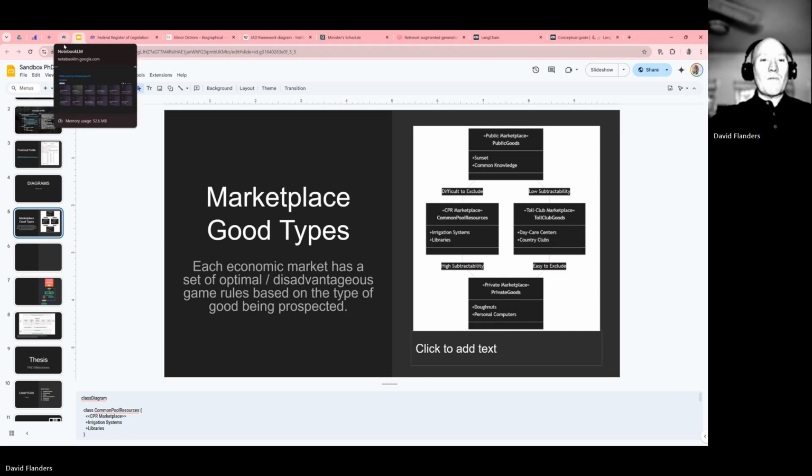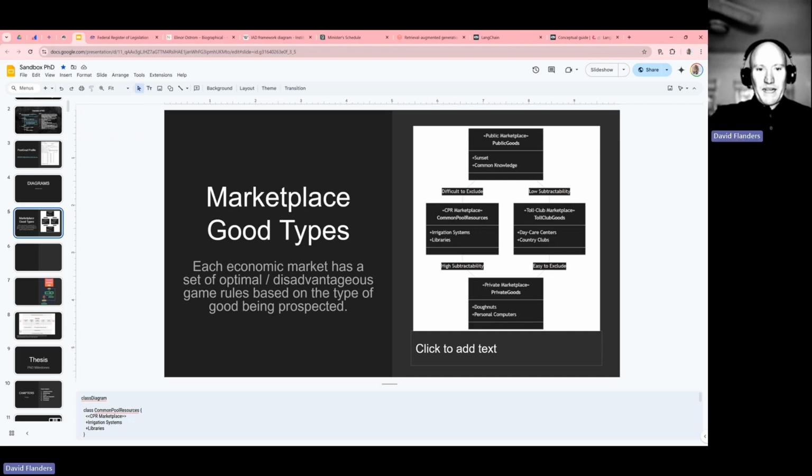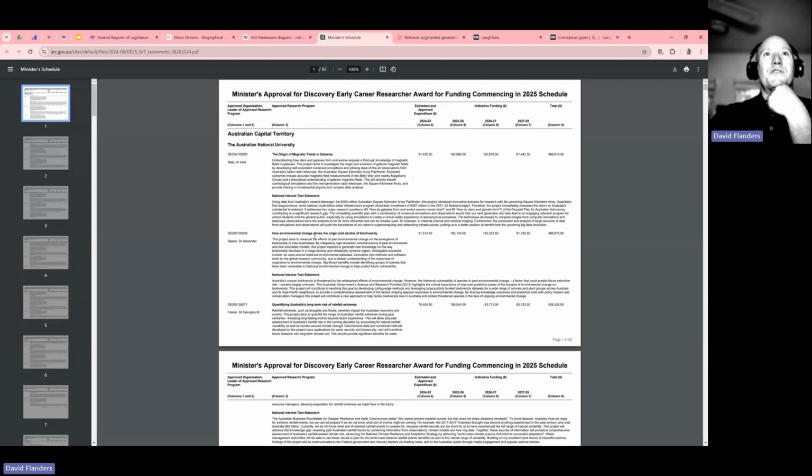Check it out. Okay, so in understanding our marketplaces, the nice thing about open data and government data, of course, is that we don't get bogged down by private and personal information, which I'll talk about later. But at the end of the day, we know the ARC is a common property resource market because it is spending money annually, and those funds are limited, right? They get split and divided. So that makes it significant.